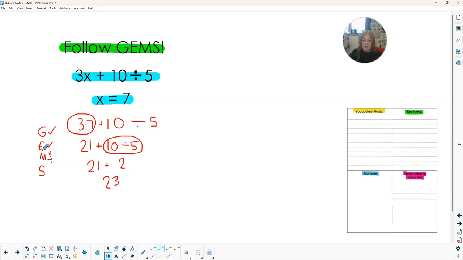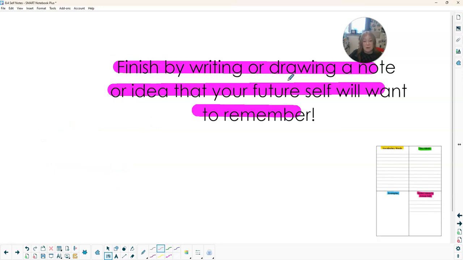So we funneled it down, used our checklist. This is not 37, make sure when those are stuck together that we multiply those out. That might be a good thing to note for your future self. So go ahead and make sure you write down something that you need to remember about substituting a value in for a variable.